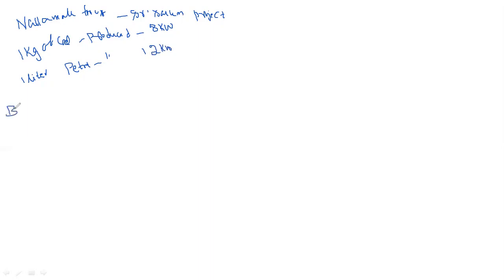But if we use 1 kg of uranium, we can produce 24 crores kilowatts of energy.